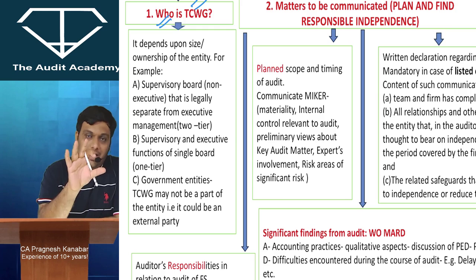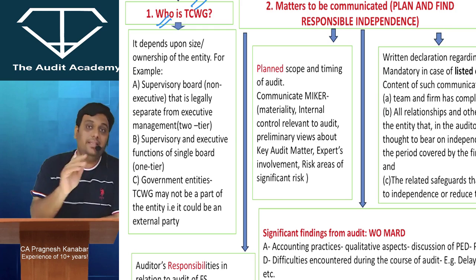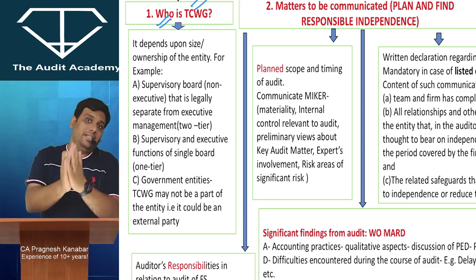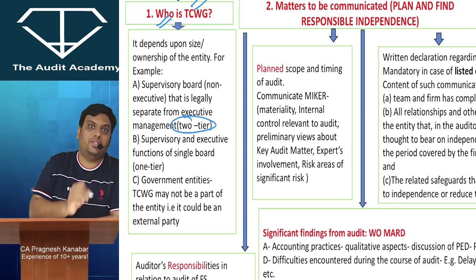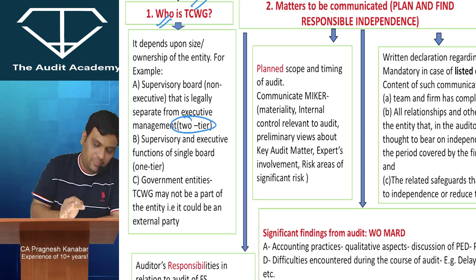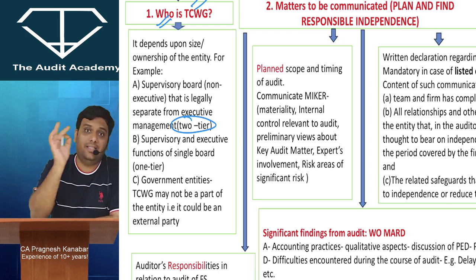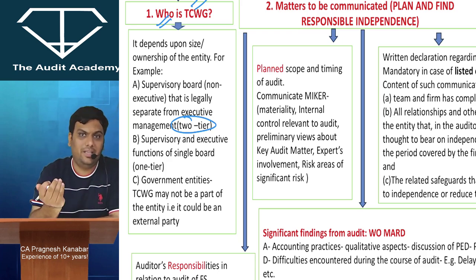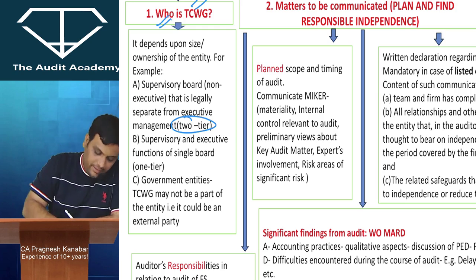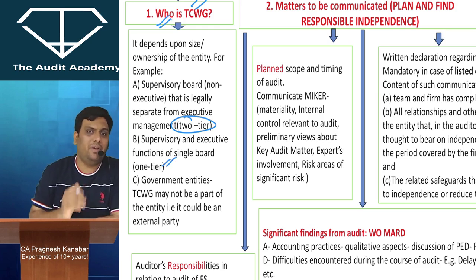That is fine. But the core content is that in big companies, you will clearly see the difference between management and those charged with governance. In big companies, you have a two-tier structure, where there is a clear difference between the supervisory board, which is completely separate from the executive board. In listed entities, normally we see the audit committee being completely different from the executive persons. Then in mid-size entities, we see a one-tier board.